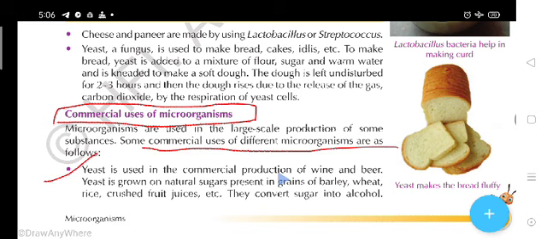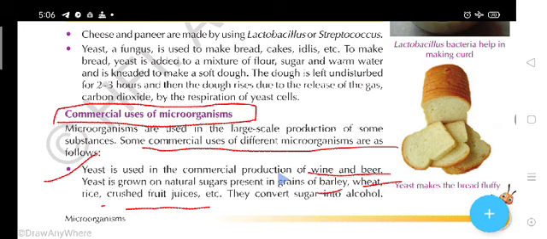The first one: how we can use the yeast, that is a fungus. Yeast is used in the commercial production of wine and beer. Have you heard the name of wine and beer? So, for the production of wine and beer, yeast is grown on the natural sugar present in the grain of barley, wheat, rice, crushed fruit juice, etc. And they convert sugar into alcohol.